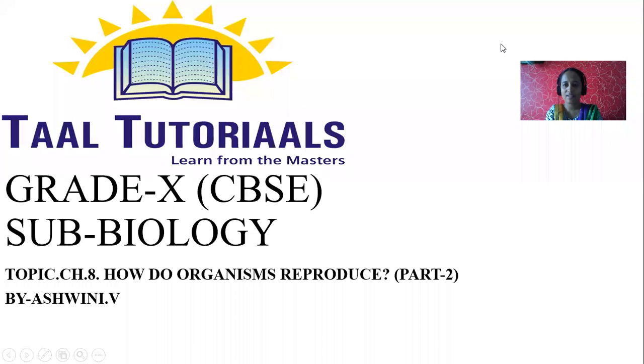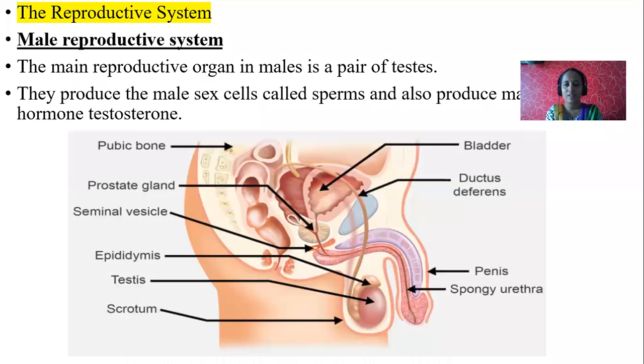Good morning, class. Today we are going to continue chapter number 8. How do organisms reproduce? In this class, we are going to learn the reproductive structure or the reproductive system of male as well as female. First, let us discuss the male reproductive system.